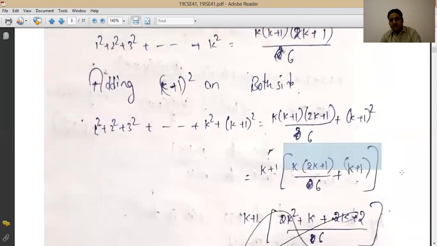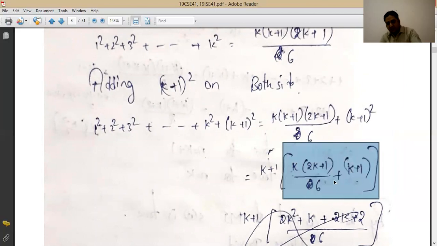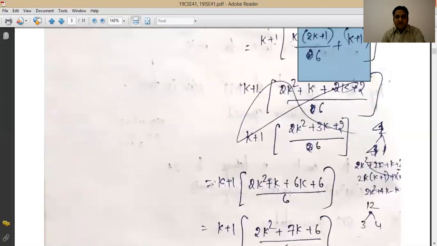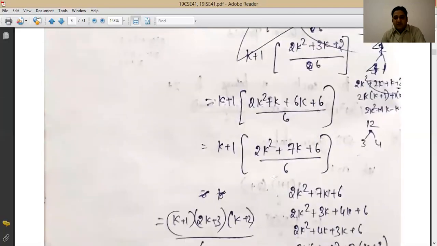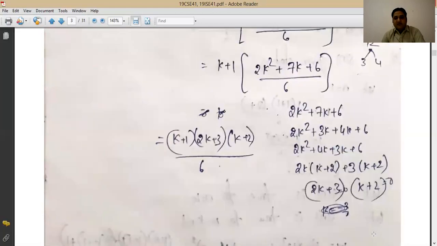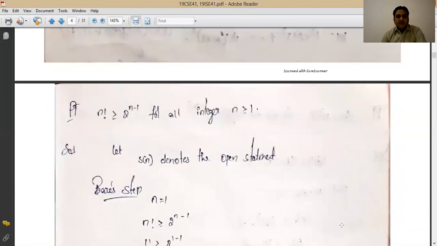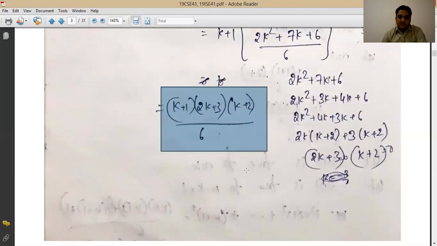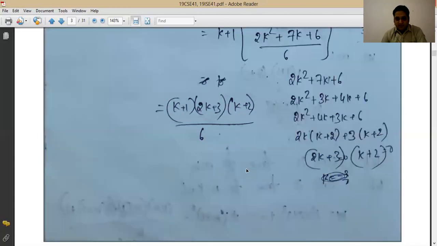Then you have something in the bracket that has to be a little bit simplified, like LCM. When you take the LCM of this term, LCM will be 6. So the value will be a little bit simplified, and you will be factorizing by 2 factors. And those factors will give you the value k plus 1 into k plus 2 into 2k plus 3. And that is in same accordance as the given statement.